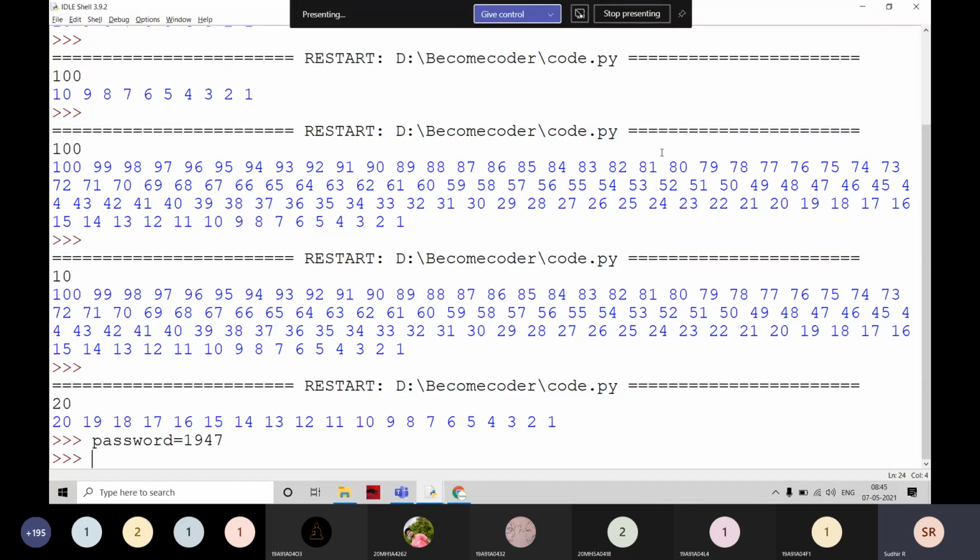Then it is working. Then another customer comes. Again you ask, sir, what is your password? My password is 2020. Then again you open up the machine and change the password, and again you do it for all the customers. In this way you are writing the code here.